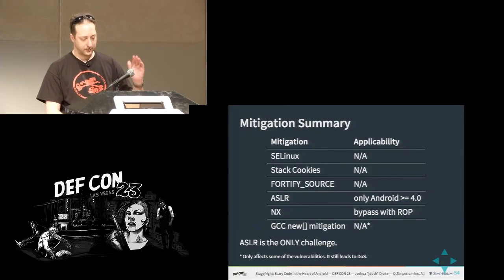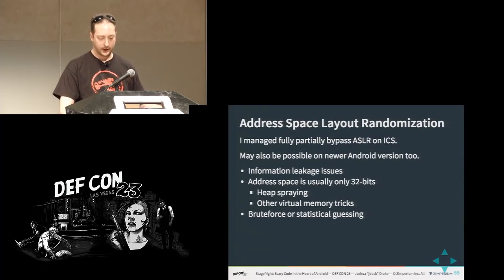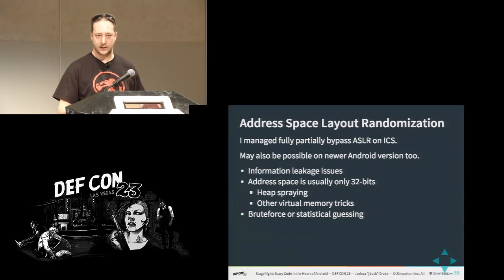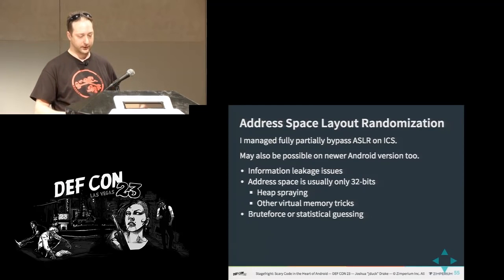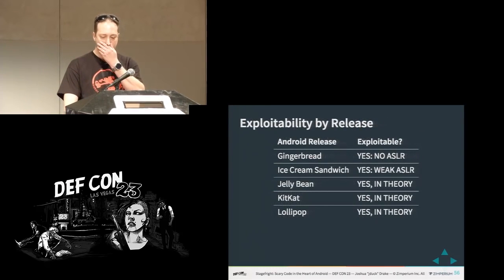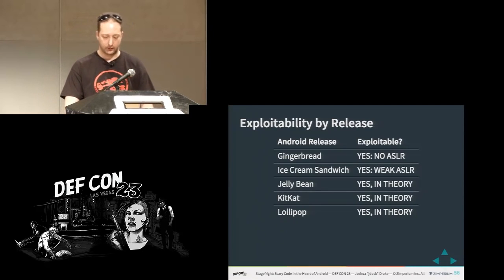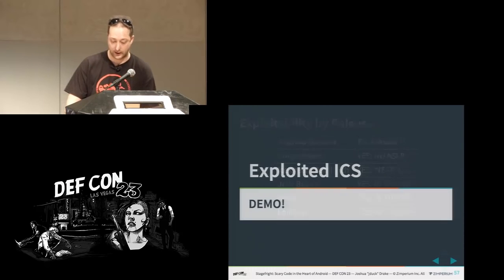All right, so NX, not a big deal. You can bypass it with ROP. ASLR, again, the newer versions, it's still probably possible to bypass ASLR. It just requires either brute forcing, statistical guessing, maybe an information leak vulnerability, or some really neat tricks, because it's only a 32-bit layout. So exploitability, definitely on old versions, very badly. The newer versions, yeah, I think it's doable, and I want to spend some more time with it, but right now I do not have time because I am speaking to you guys on stage.